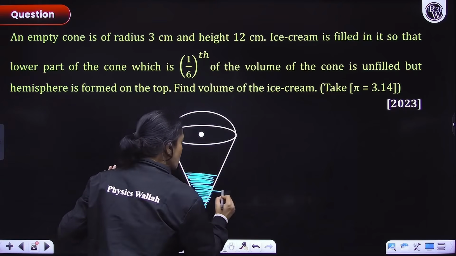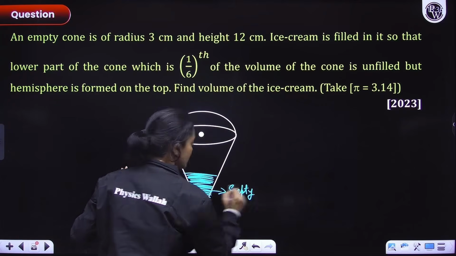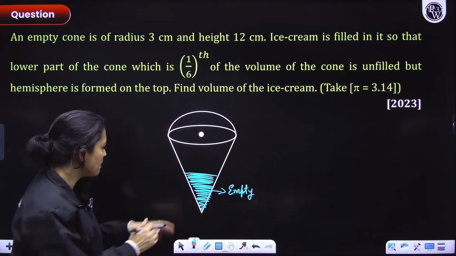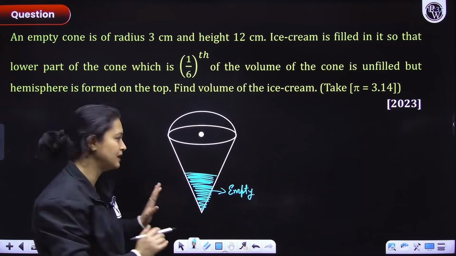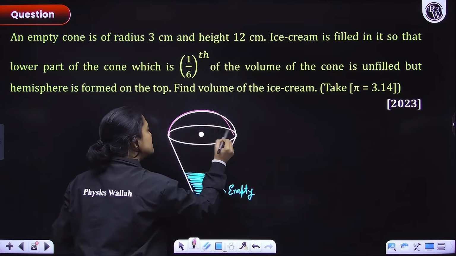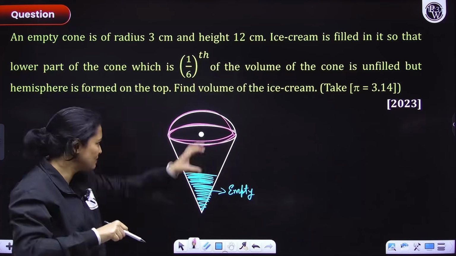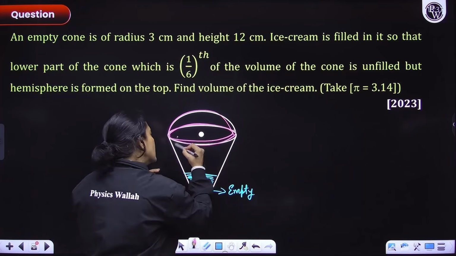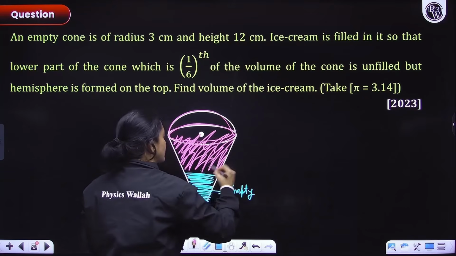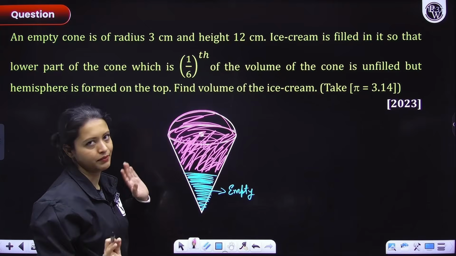Okay? So this portion is empty. Now what they are saying is that the rest is filled with ice cream. This entire hemispherical portion is made up of ice cream. You must have seen scoops of ice cream. This is made up of ice cream, and here also the ice cream is there. This is all ice cream except this part. This is empty. Okay?